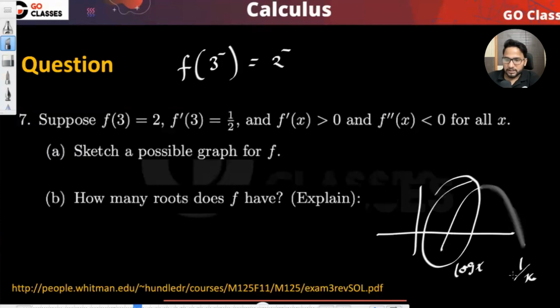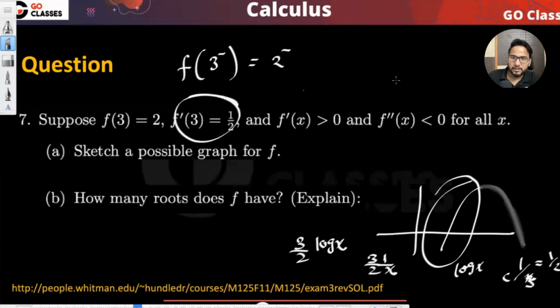So maybe you can just adjust the constant, something like 3 by 2. So maybe it is a graph of 3 by 2 log x, because if you differentiate it, it will be 3 by 2 into 1 upon x, and then if you put x equal to 3, then it will be 1 by 2. So it is satisfying this condition. Okay, but it is not satisfying this, right? Anyway, you can adjust the constant.